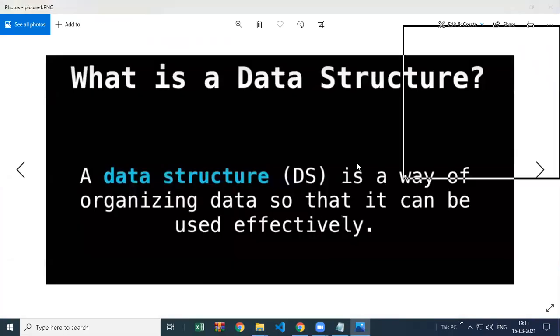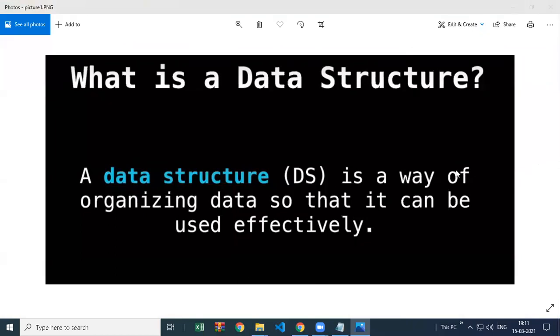Okay, so what is a data structure? It's a simple definition actually. You can just look at this definition. You just have to understand what a data structure is. A data structure is a way of organizing data so that it can be used effectively.